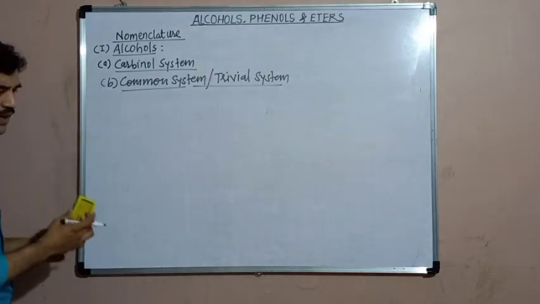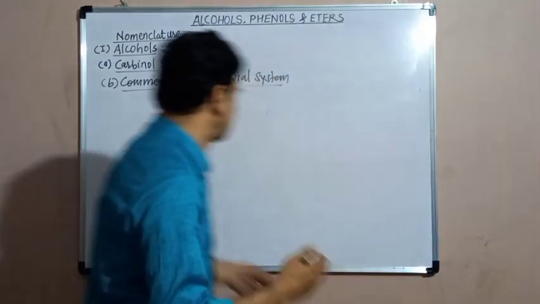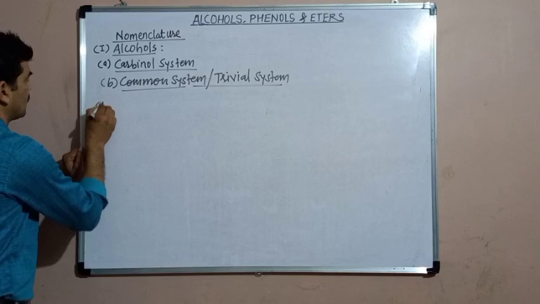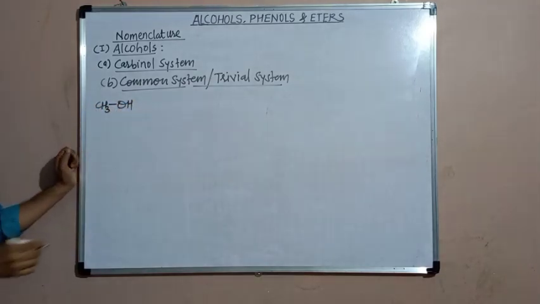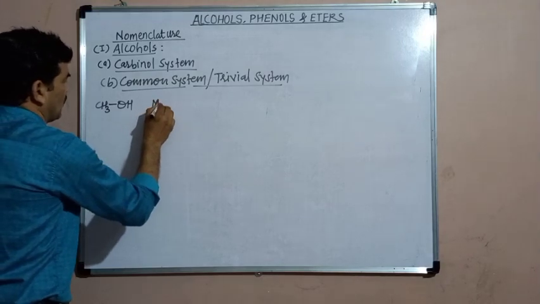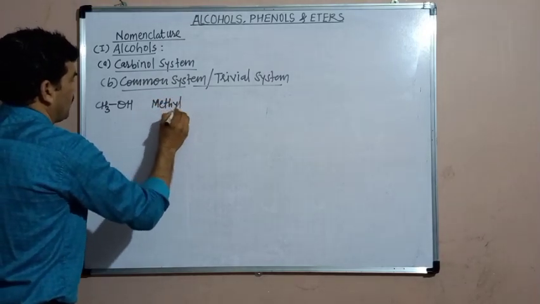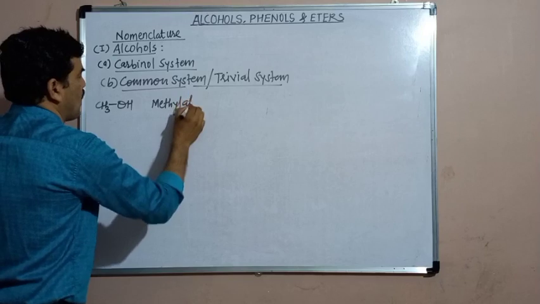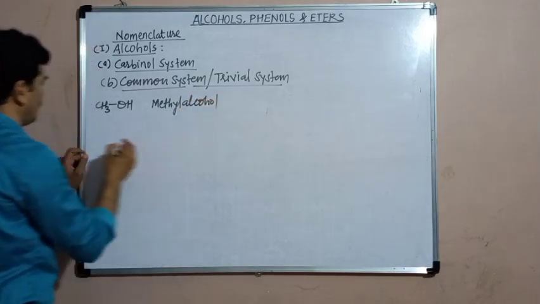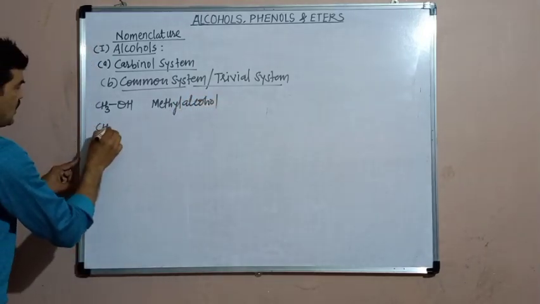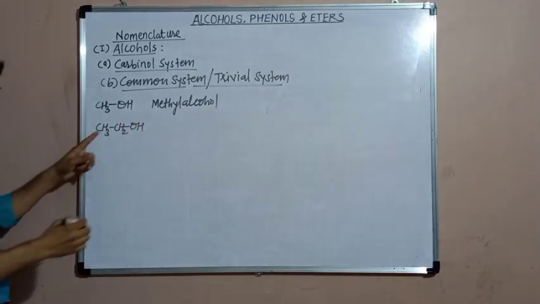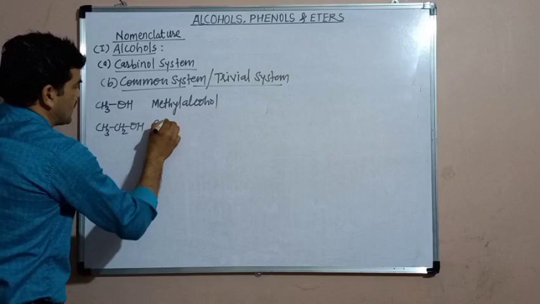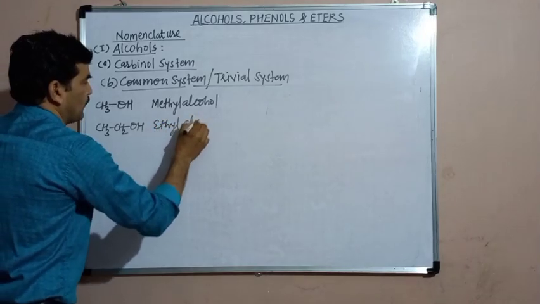So here we can write the examples. CH3OH. The common name of this alcohol will be methyl alcohol. The name of the alkyl group is methyl and it is followed by the word alcohol, methyl alcohol. Then CH3CH2OH. Here the name of the alkyl group is ethyl, therefore its name will become ethyl alcohol.